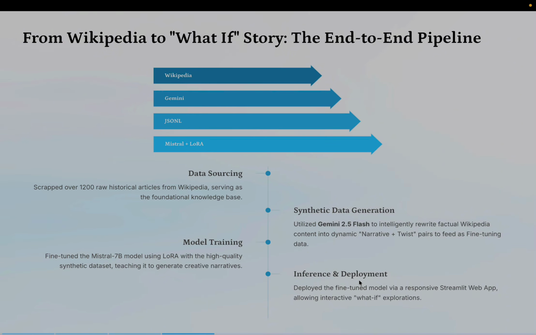Our process begins with data sourcing. We scraped around 1200 Wikipedia articles covering major historical events. We then used Gemini 2.5 Flash to transform each factual article into a pair: a narrative retelling and a creative what-if twist. This generated a clean JSONL dataset ideal for fine-tuning our model. Finally, we trained the LoRA-adapted Mistral model and deployed it inside an interactive Streamlit app.